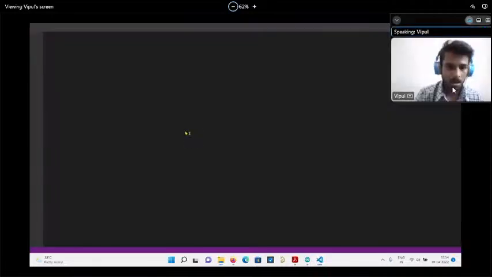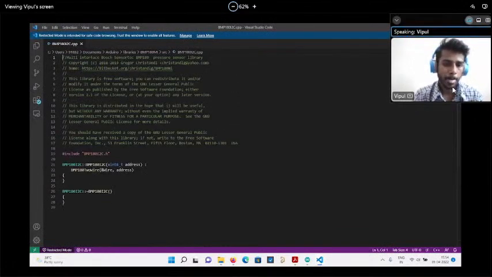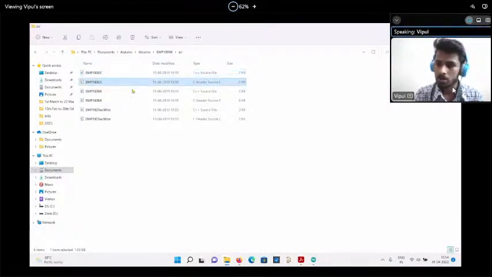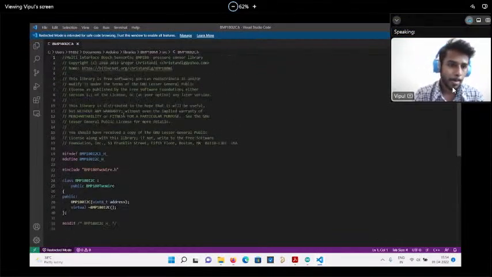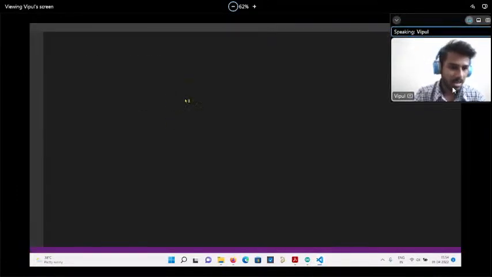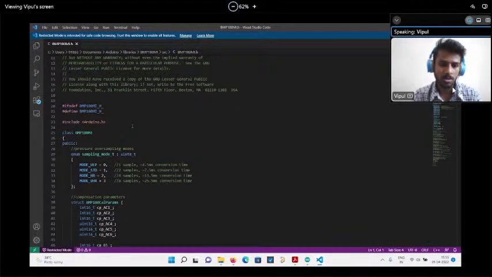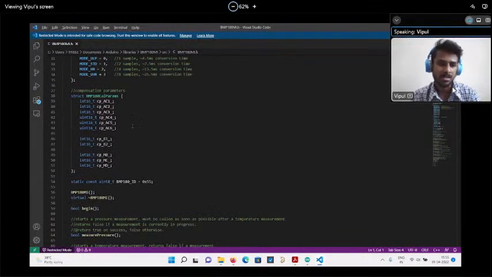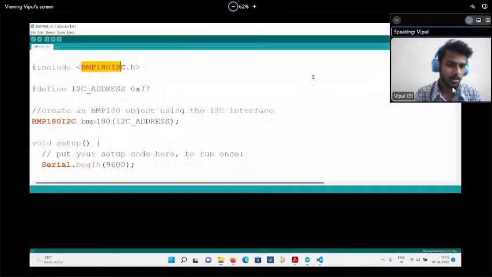Okay. So see, there will be a lot of difficult code that we are not able to understand. This kind of code is very complex. These are the codes they have already typed for you. And if you started typing this kind of code, it would be very difficult for you. So you just simply use this kind of library so that your work will be reduced. Okay. So this is the simple code for that.